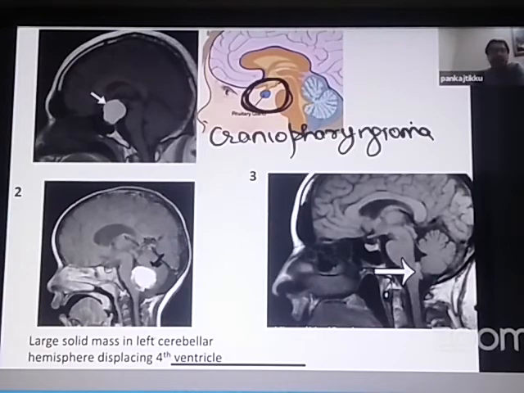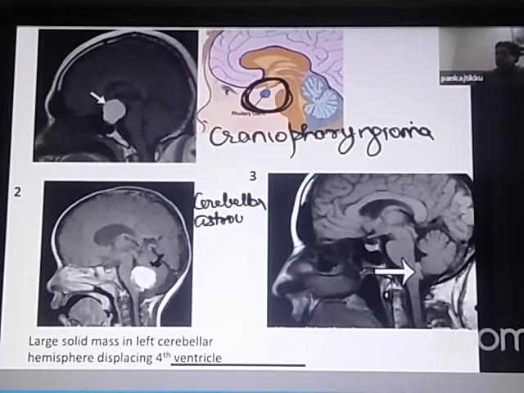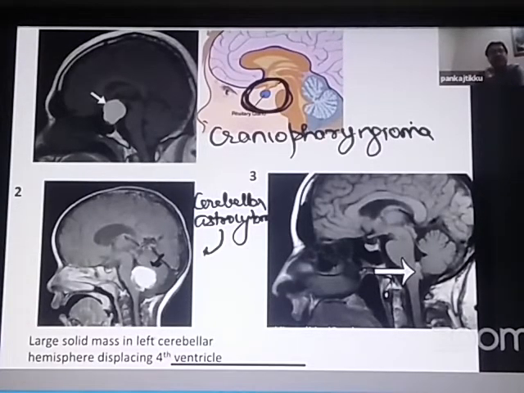Because it is arising from the periphery, not from the center, it is likely to be a cerebellar astrocytoma. So picture number 2 is an astrocytoma. Had it been arising from the middle of the cerebellum, it would have become a medulloblastoma.